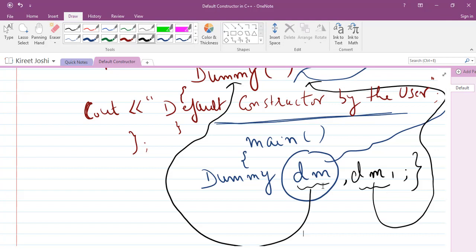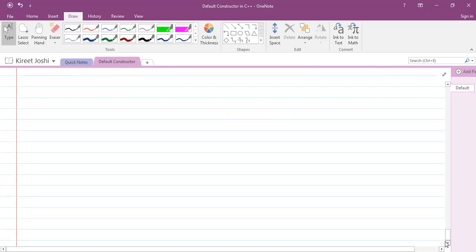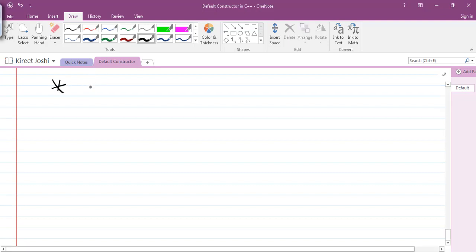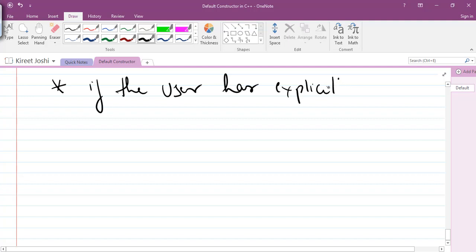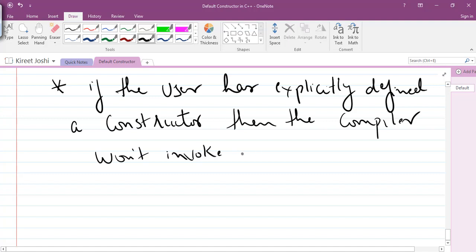And the main logic is, this is the important point to be discussed: if the user has explicitly defined a constructor, then the compiler won't invoke its default constructor. This is very important.